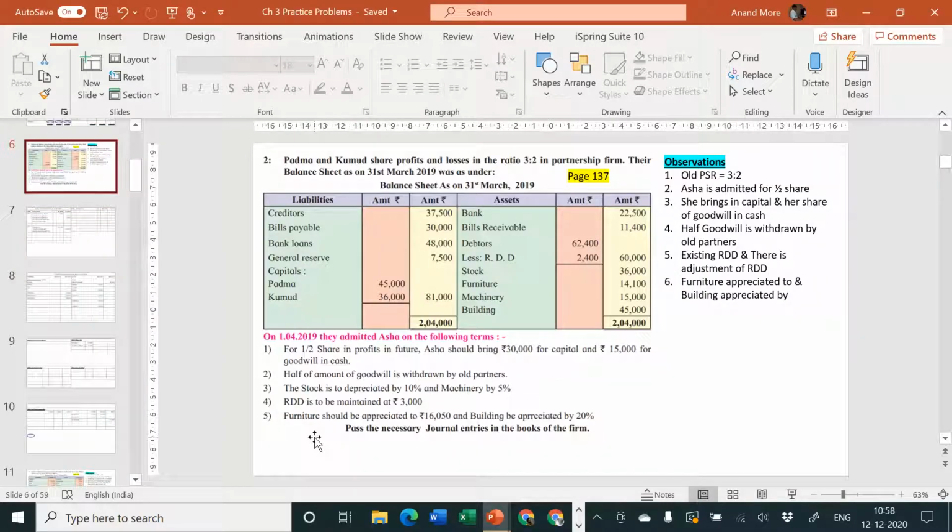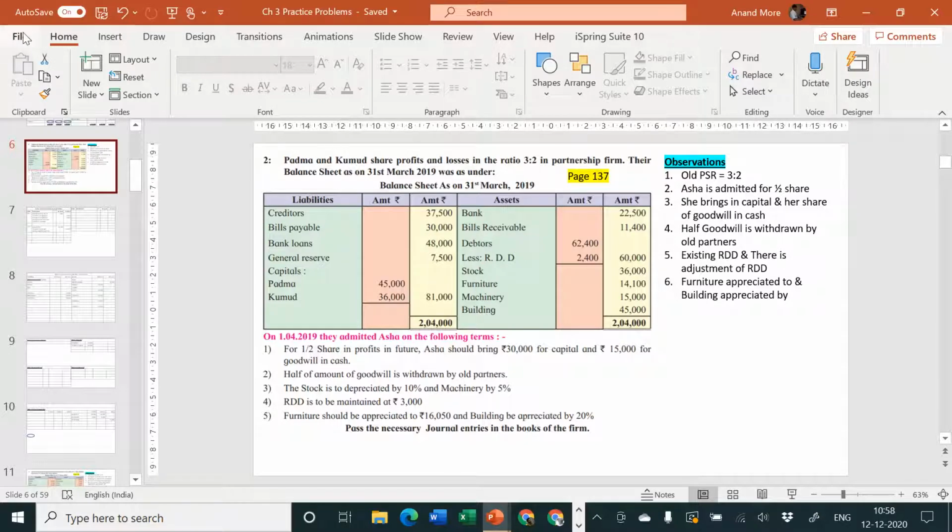Okay, goodwill is brought in cash. So I can specify cash account debit to goodwill, and goodwill account debit to old partners' capital. So a combined entry can be cash account debit to old partners' capital, but we are not going to pass a combined entry. We are going to show the separate entries. Entries are cash account debit to goodwill account. Amount is how much? 15,000.